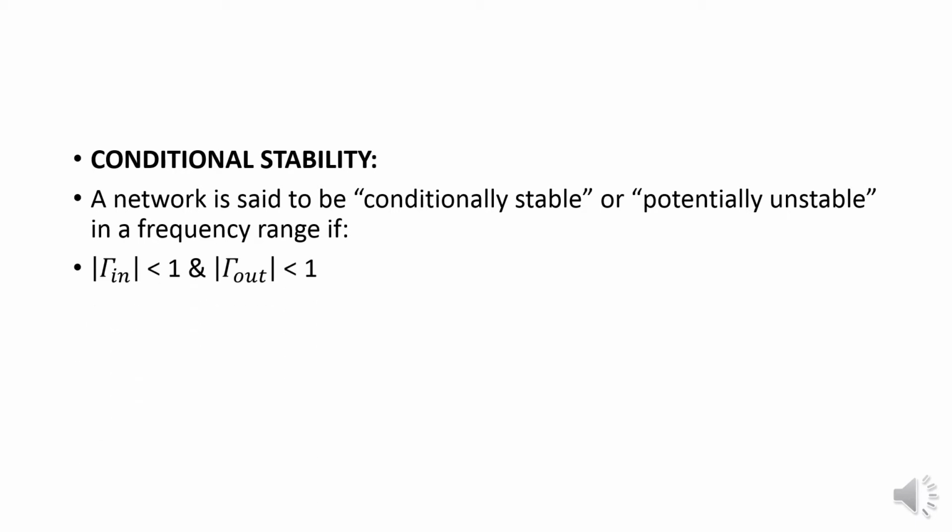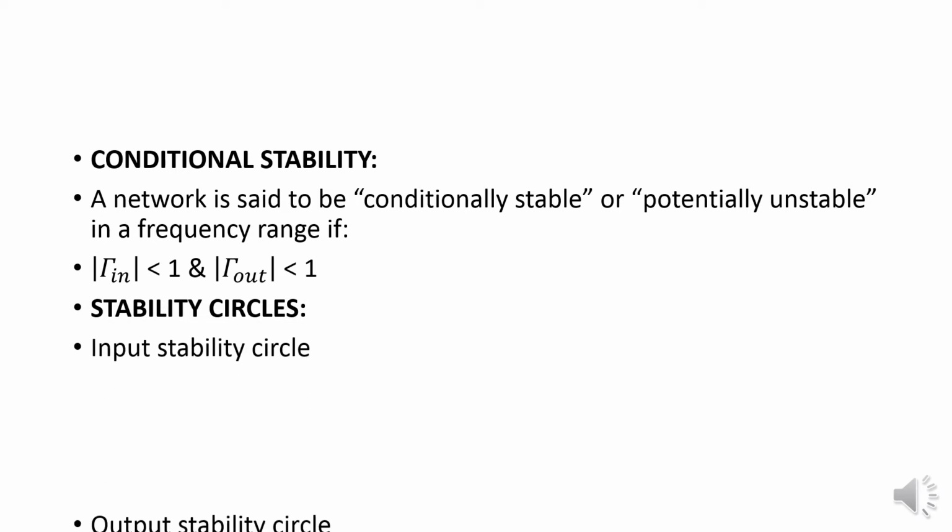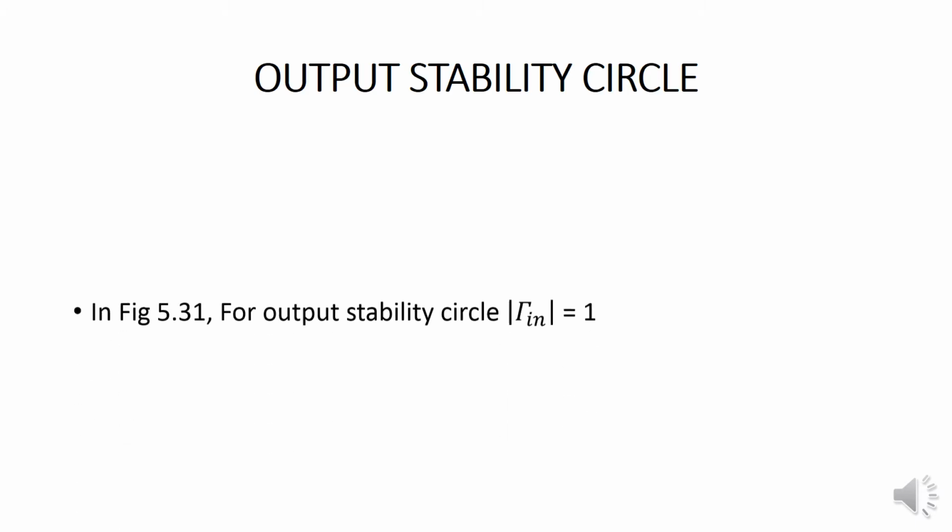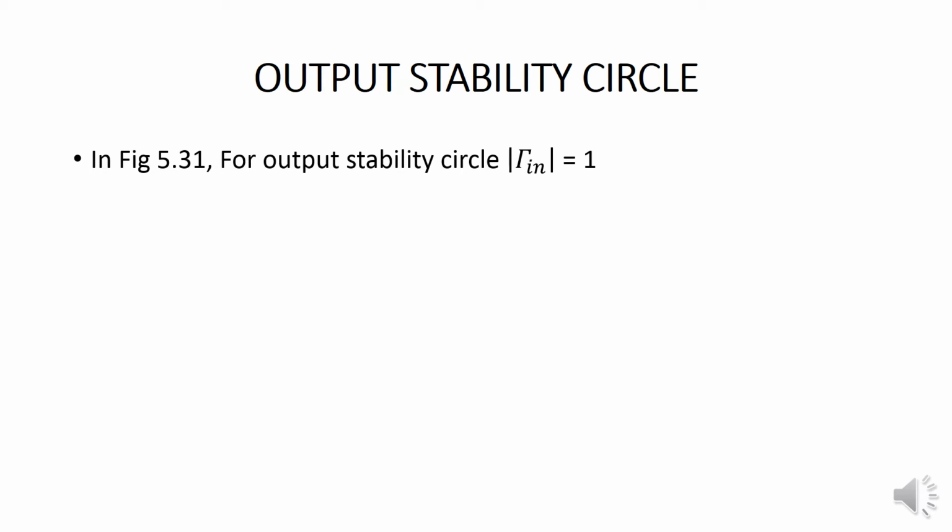Then stability circle. There are two types of stability circle: one is input stability circle, another one is output stability circle. So first we are going to see the output stability circle. For an output stability circle, modulus of Γin will be equal to 1. So modulus of Γin = modulus of (S11 + S12 S21 ΓL) / (1 − S22 ΓL) = 1.